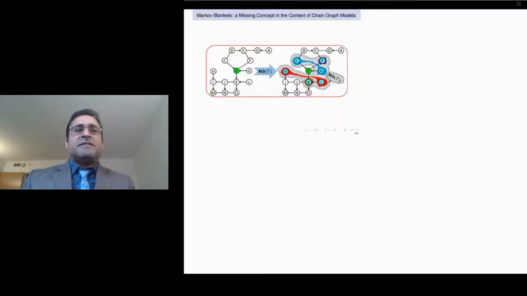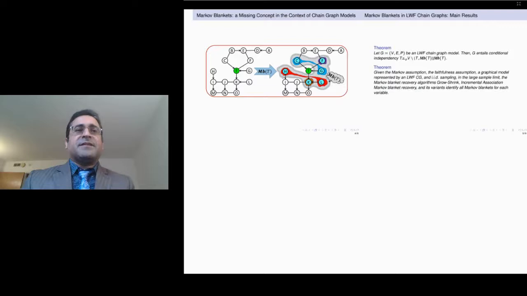As a summary, first, we provided a graphical characterization of Markov blankets in LWF chain graphs, and then we proved that some of the standard algorithms for Markov blanket discovery in DAGs are valid algorithms for Markov blanket discovery in chain graphs.